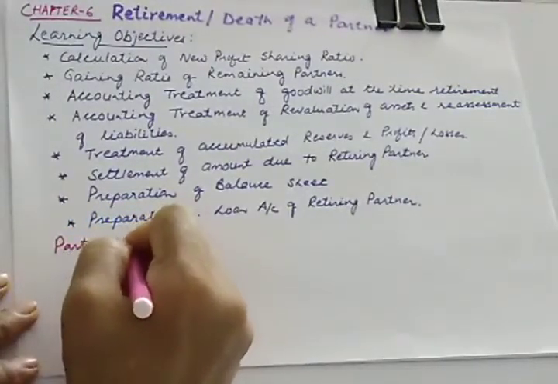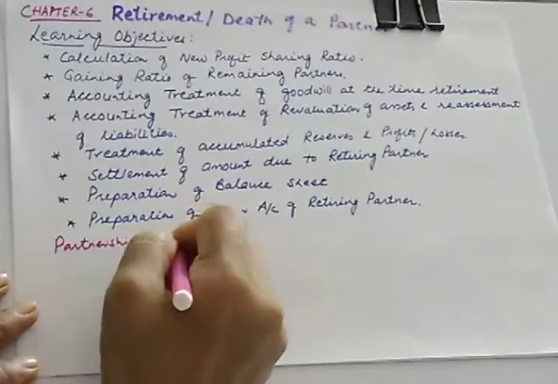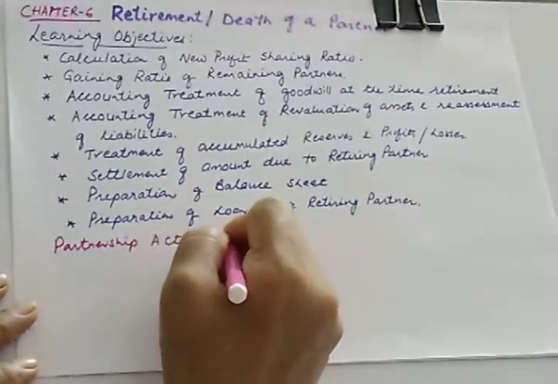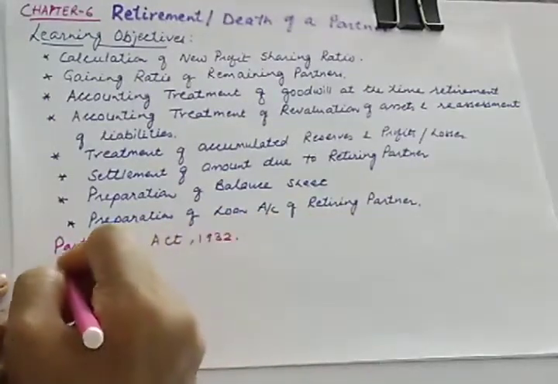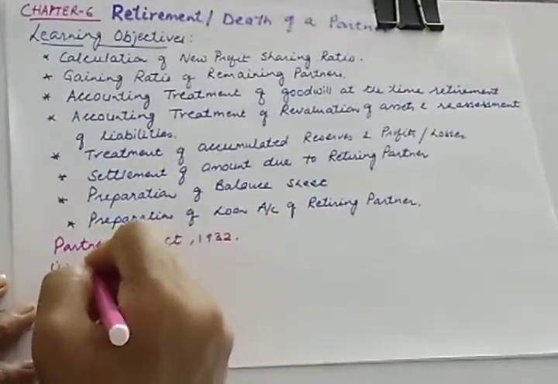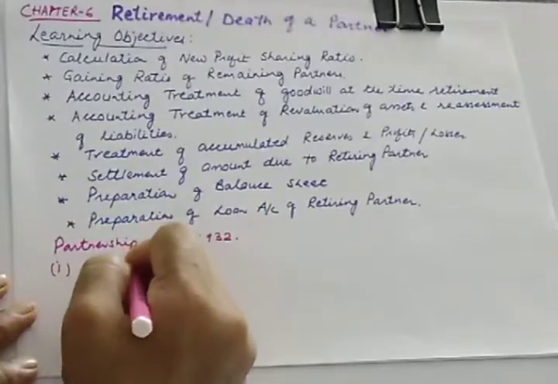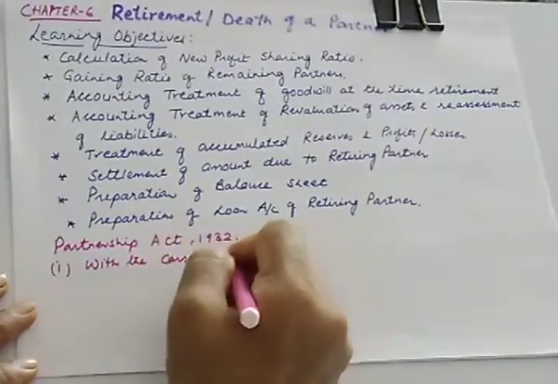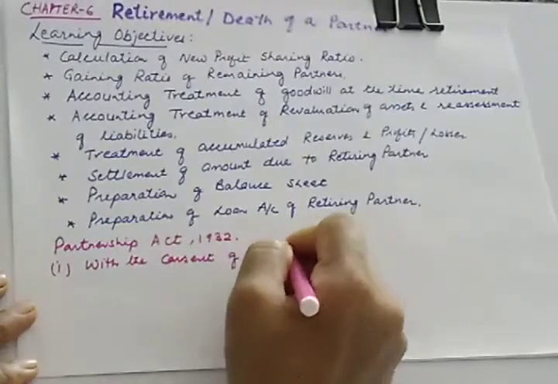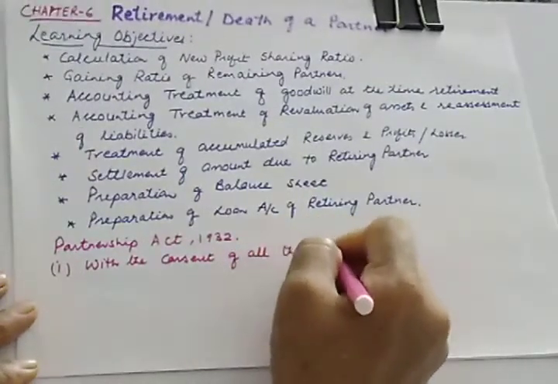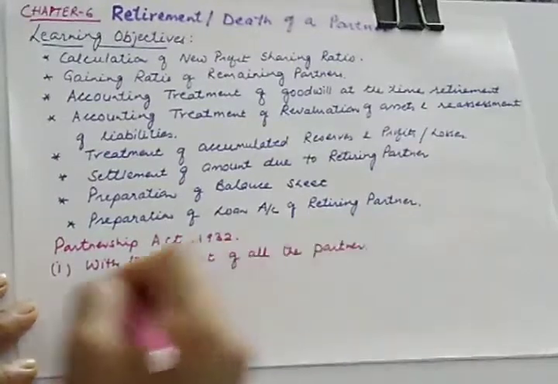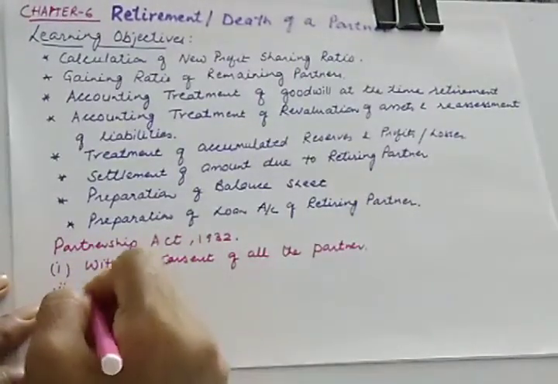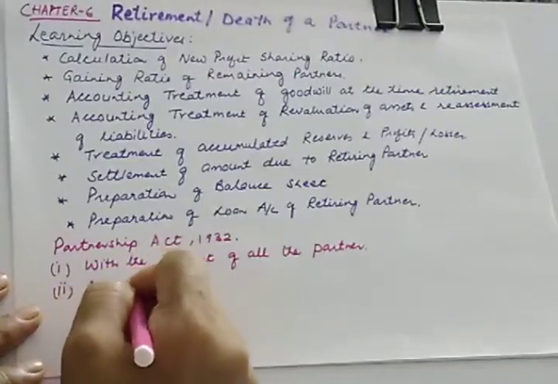Partnership Act 1932, a partner may retire from the firm with the consent of all the partners. If all the partners agree, then this particular partner may retire from the firm, or as per the agreement.